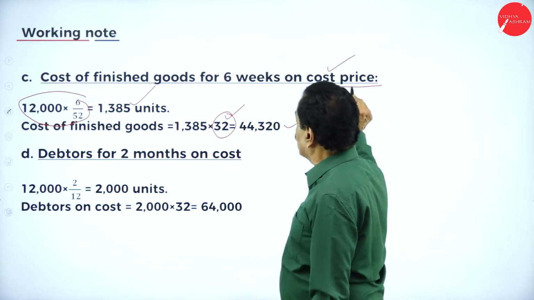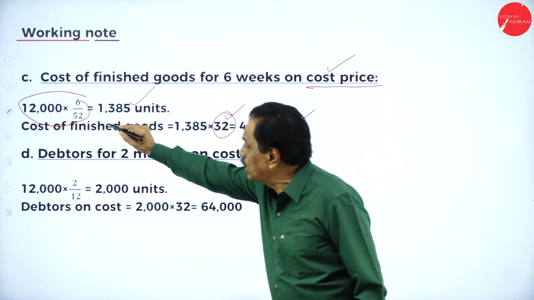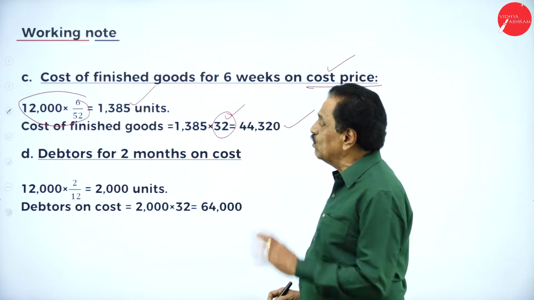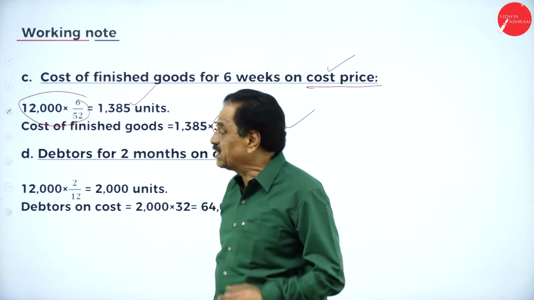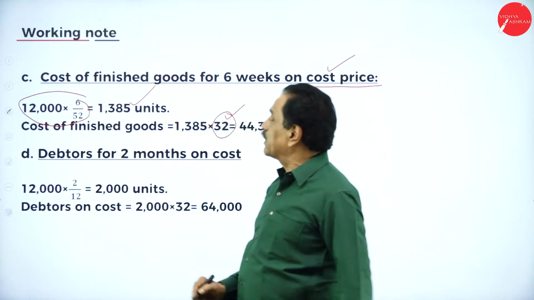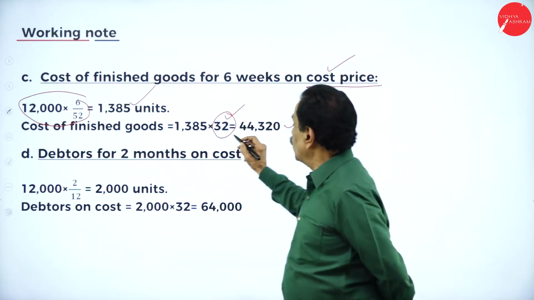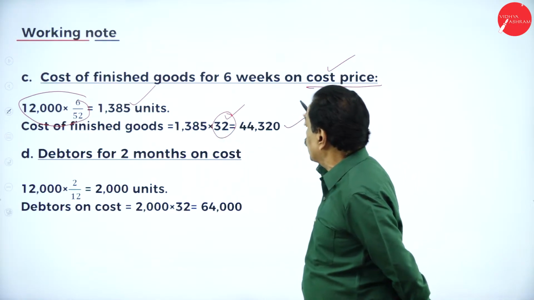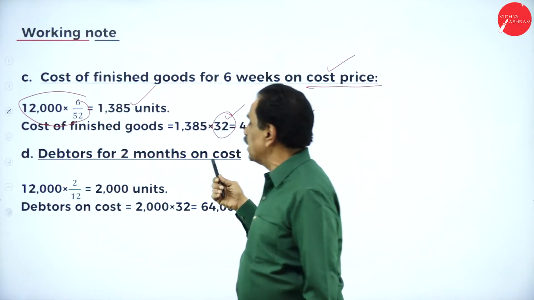What's your 6 weeks cost price? Your cost price is 32 rupees. How many units have been produced? What's the finished goods? Totally 12,000. You are going to calculate for how many weeks? 6 weeks, 6 by 52. It works out to 1,385 units. So per unit cost, total cost is 32. It works out to 44,320.